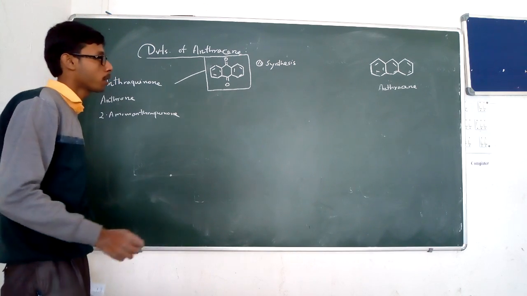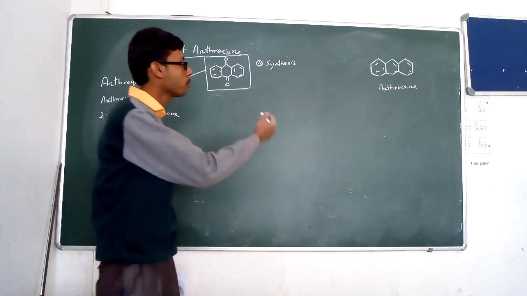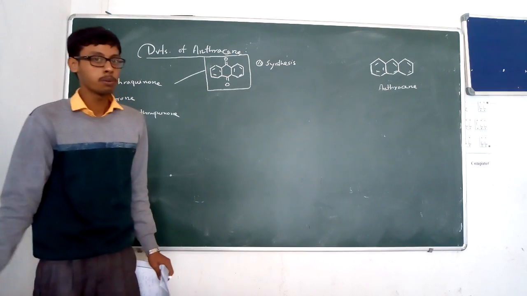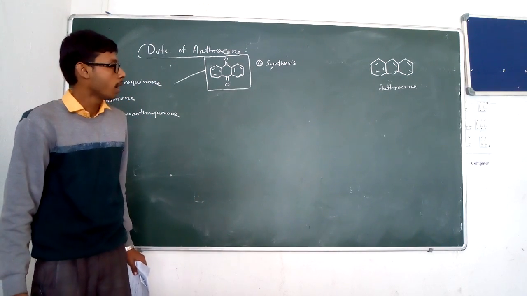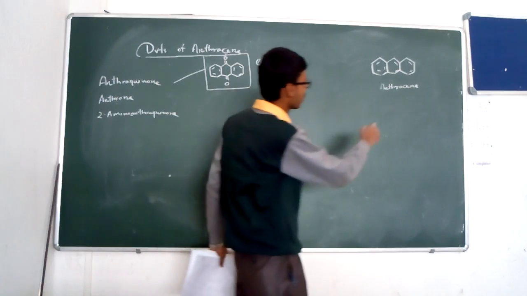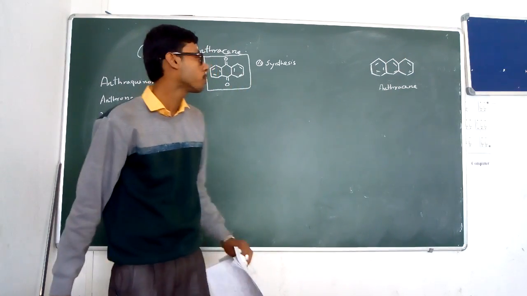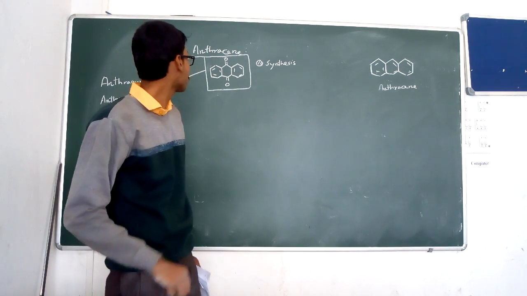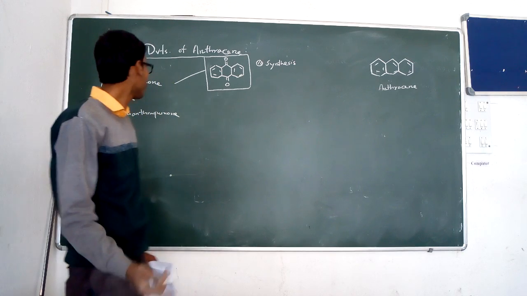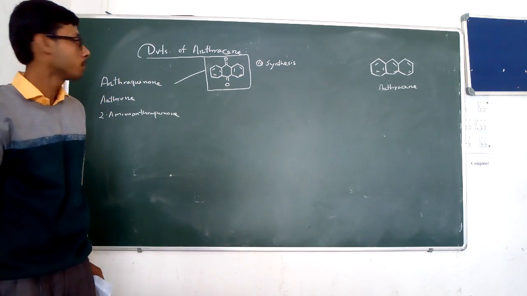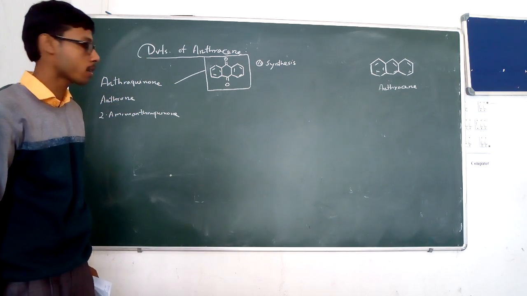Anthracene is three benzene molecules fused together to form anthracene, and in chemical reactions it is most susceptible at the C9 and C10 positions. So the most important among the derivatives of anthracene is anthraquinone.